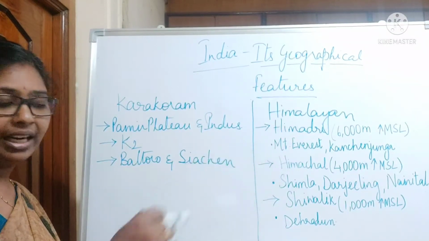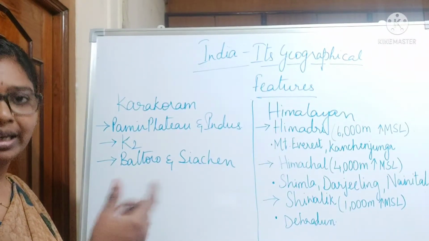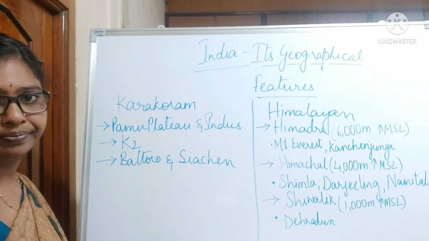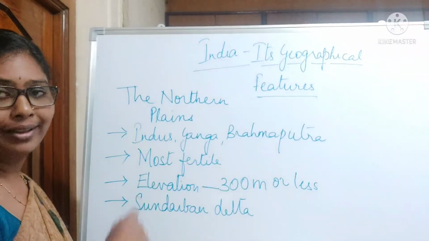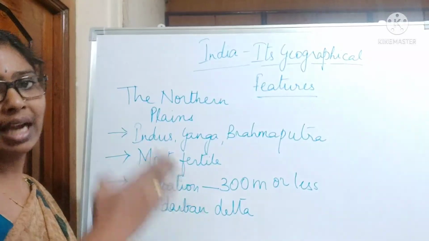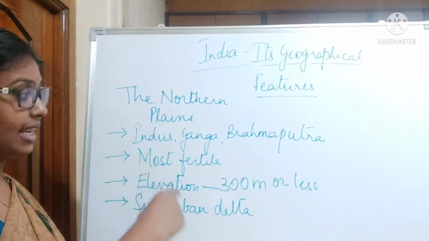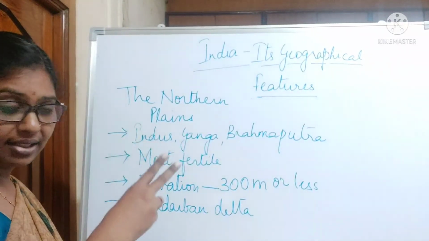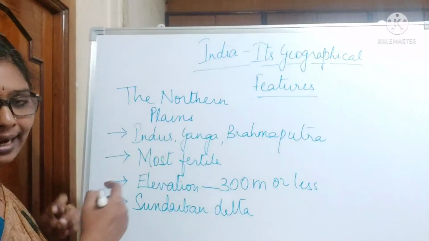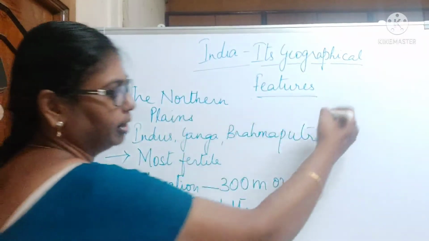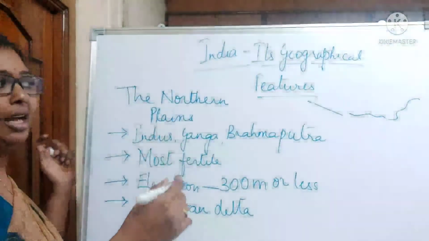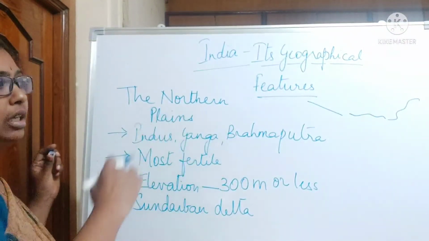These are the speciality of Shivaliks. Dehradun is one of the dunes which are present in Shivaliks. And next, coming to the northern plains. These northern plains are drained by three main rivers. Coming from the left, that is Pakistan side, it is drained by Indus river. Next is Ganga river. Next, on the eastern side, Brahmaputra river. So it is formed by Indus, next is Ganga, and next is Brahmaputra. Three rivers form the northern plains.